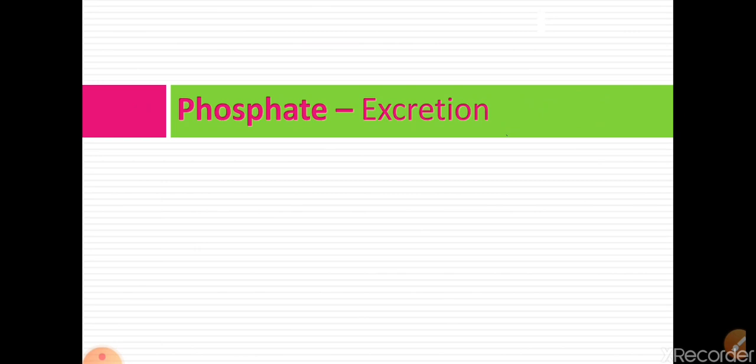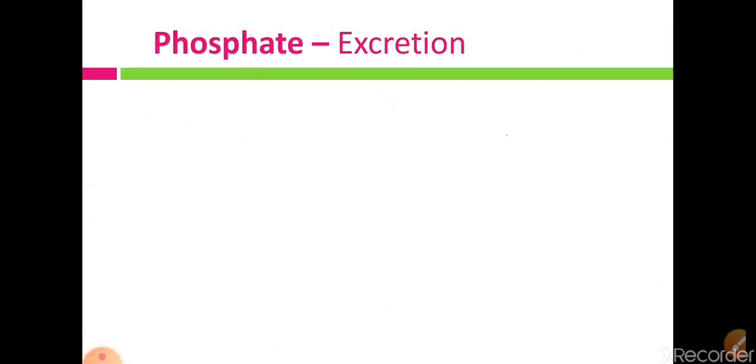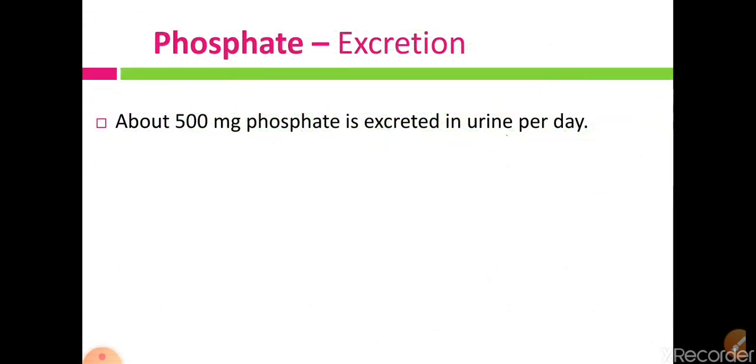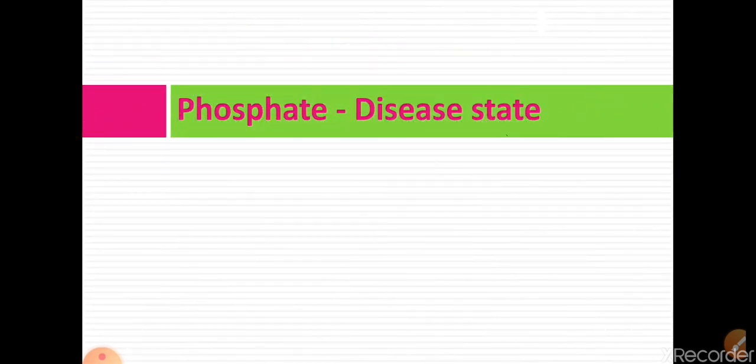Now phosphate excretion. Phosphate gets excreted from our body through the urine, and for the excretion of phosphate one important hormone is PTH, parathormone. About 500 mg of phosphate is excreted in the urine per day. Now these are the disease states regarding phosphate.